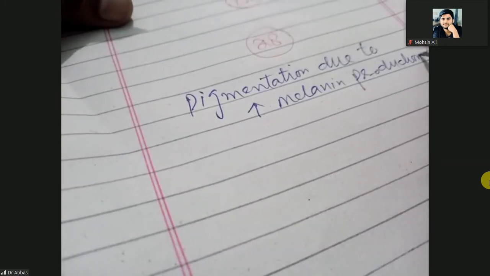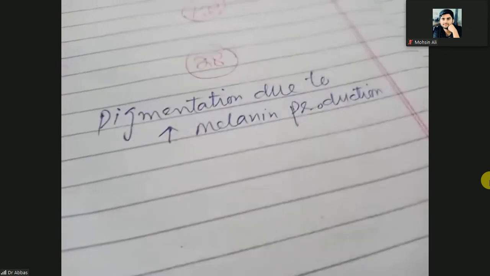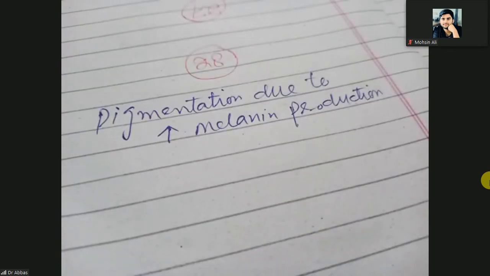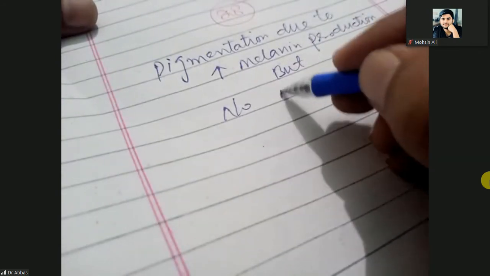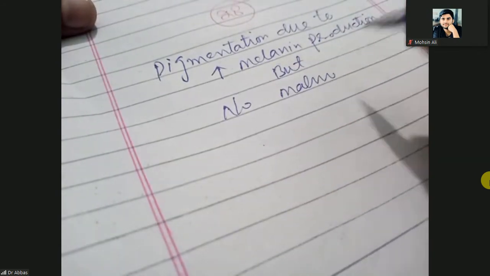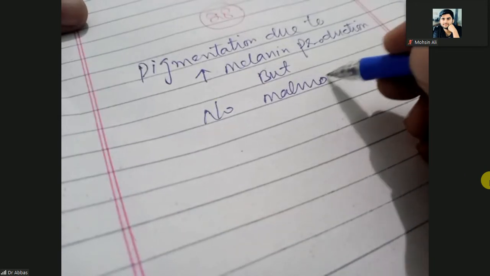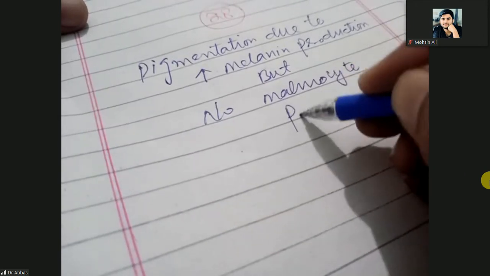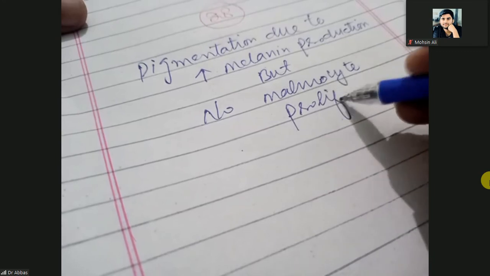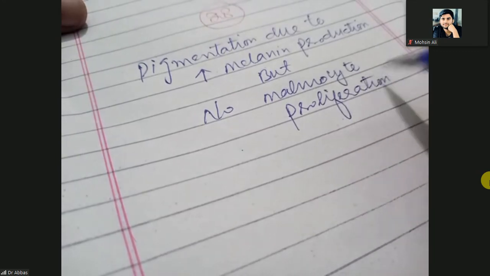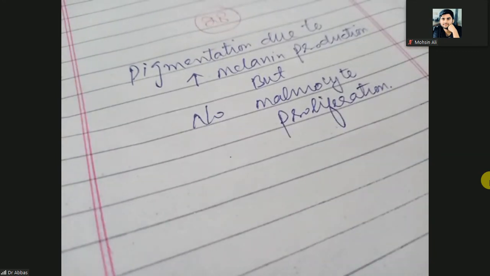It means hypermelanogenesis, but not melanocyte proliferation. Clear? It is not from melanocyte proliferation.